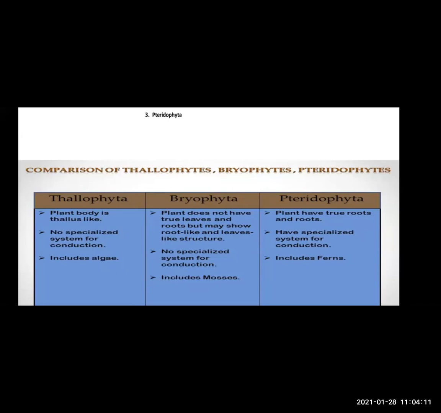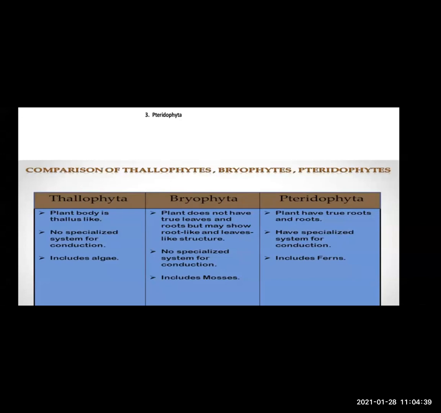Even if you go to the second point, as I said, Thallophyta is not that developed. So there is no specialized system for conduction. What do you mean by conduction? Conduction means the transportation of water and nutrients from one part to another part. That is done by conducting tissues, that is xylem and phloem. That is lacking in Thallophyta.